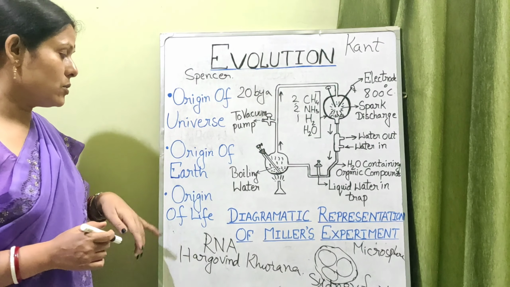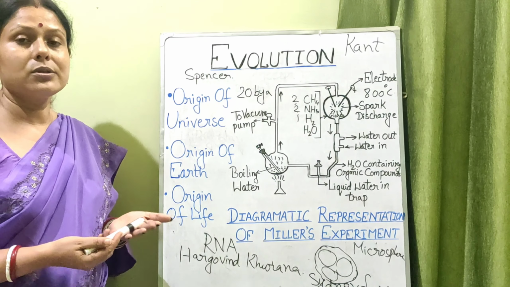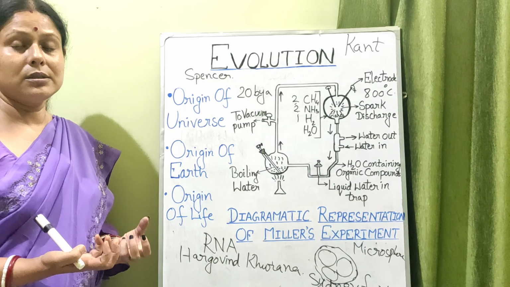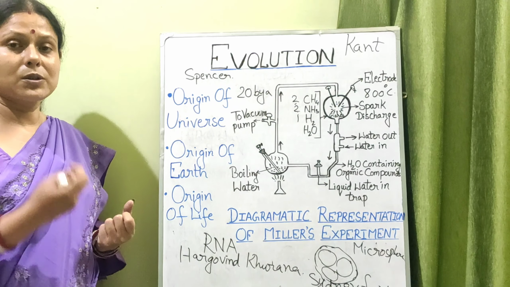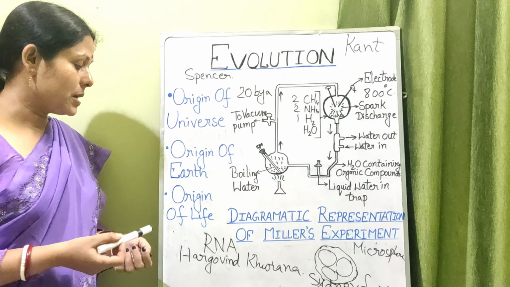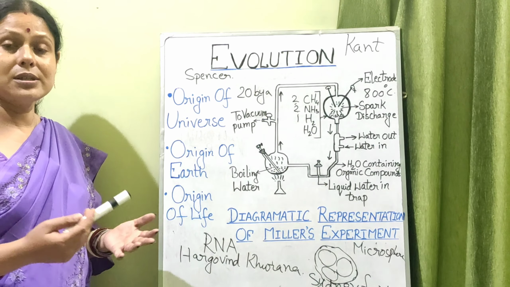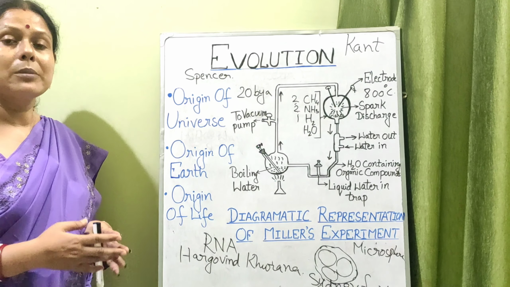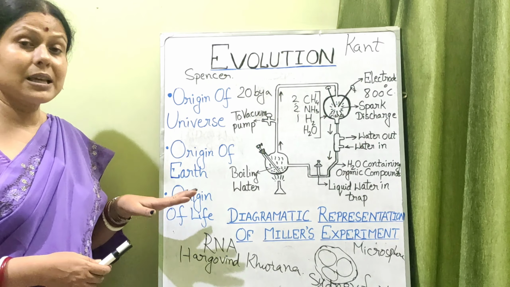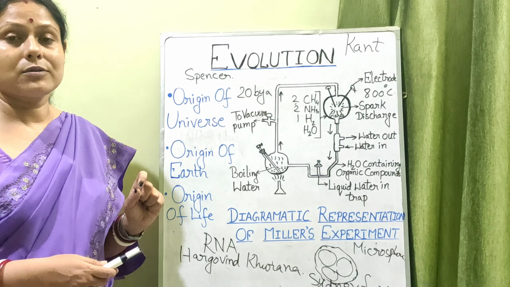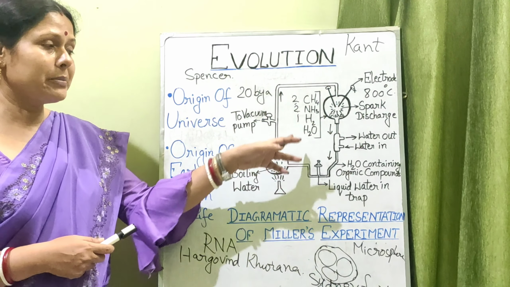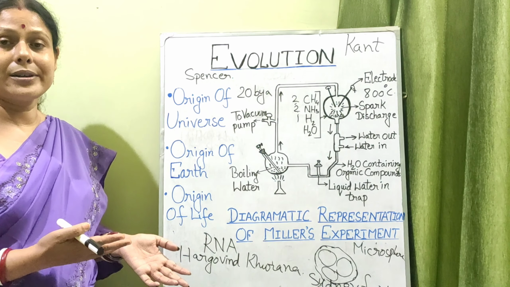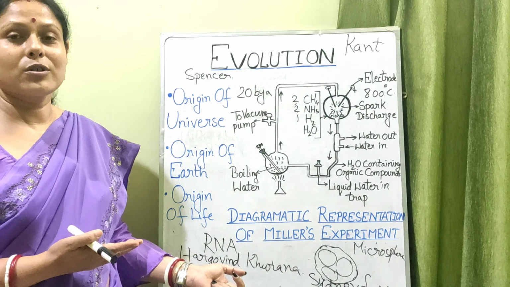Okay, fine. And of course, then the origin of Earth. Earth belongs to the solar system, and our solar system is a part of the Milky Way. So gradual cooling of the Earth, gradual formation of the primitive atmosphere with primitive kinds of gases, everything took place. Then the origin of life, with the various theories given by various scientists, why they did not exist or were not believed, for the various reasons I have discussed. And finally, the chemical evolution of life proposed by Haldane and Oparin and supported by Miller and Urey, and the acceptance of protobionts of Haldane and Oparin and the microspheres by Sidney Fox, resulting in the present day organism.